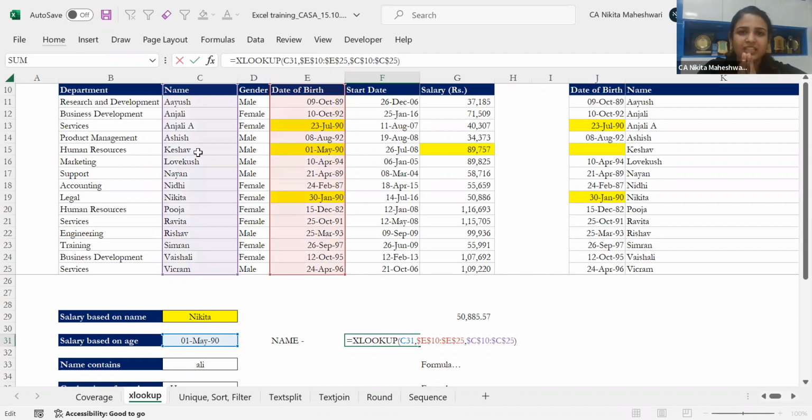So here we can see that the date of birth was in the right column. XLOOKUP was looking to the left, but still it worked. It can work in any direction, any which way you want, sir. Okay, got it. Thanks.